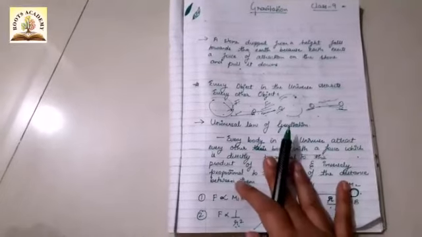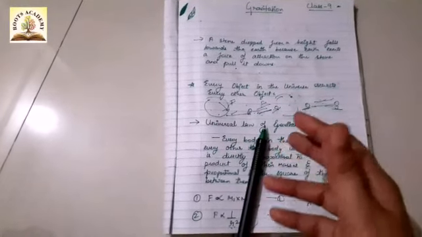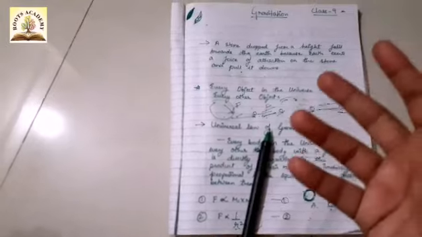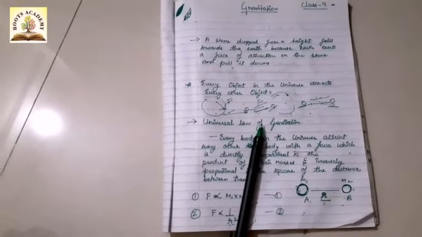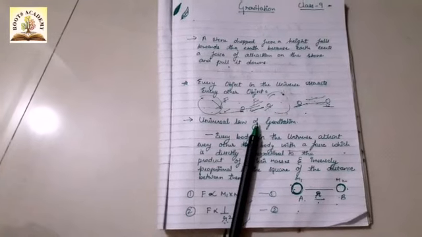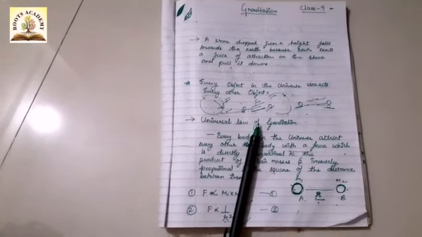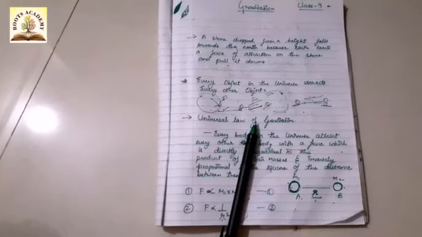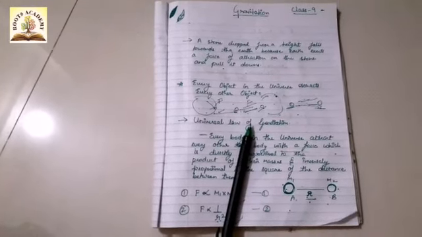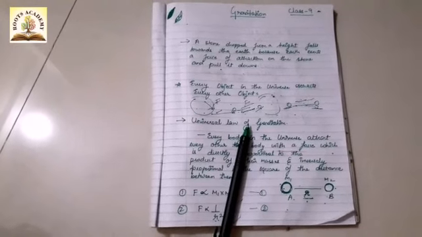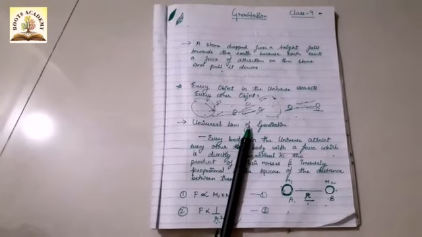For example, the stone gets attracted to the earth because the force of attraction between the earth and that stone is very high, and that is the reason the stone comes down. A leaf comes down, water flows in the river. Why? Because the force of attraction between the earth and that object is stronger.